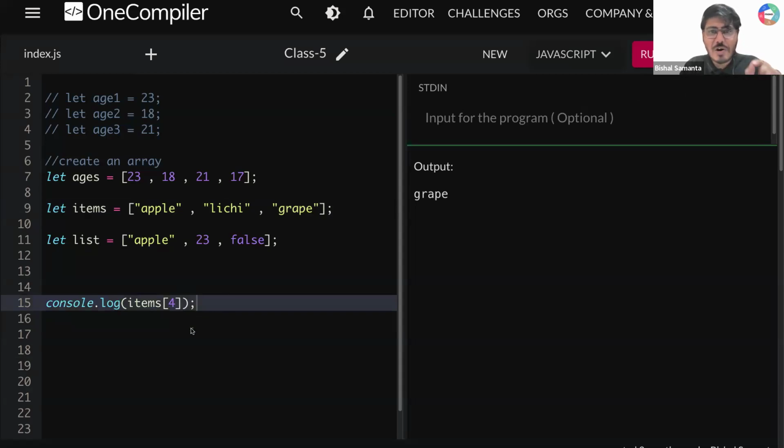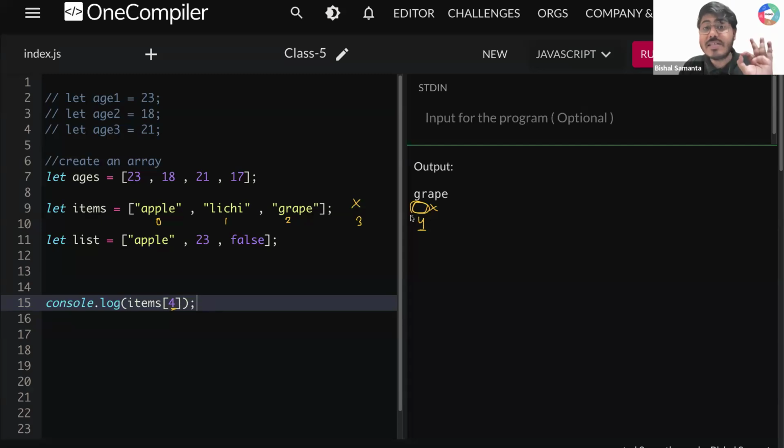So items of 4. Now let's do the indexing, guys. So 0, 1, 2, 3, 4. So tell me one thing, guys. Do I have any element present at index 4? Is there any element present at index 4? There are no elements present, right? Index 3 has none, index 4 has none.